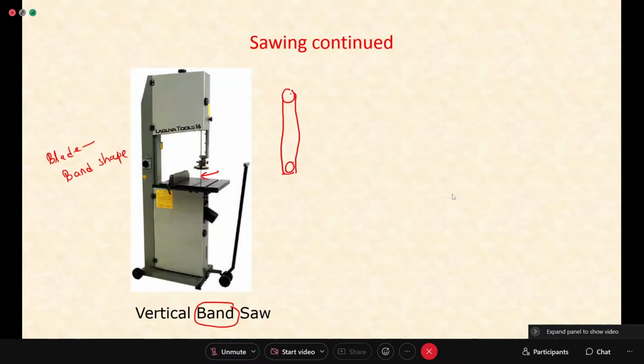These are rotating, so the blade is continuously moving in either the upward or downward direction. It is just like a belt that you use in machinery. Since the blade is vertical, it is called a vertical band saw. Across this blade you push your workpiece, which is kept on the table and fed across the blade to get the desired shape. It is called a band saw because the blade is in the form of a band, like a rubber band.